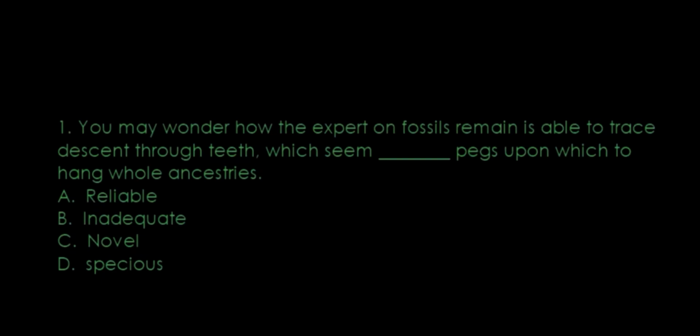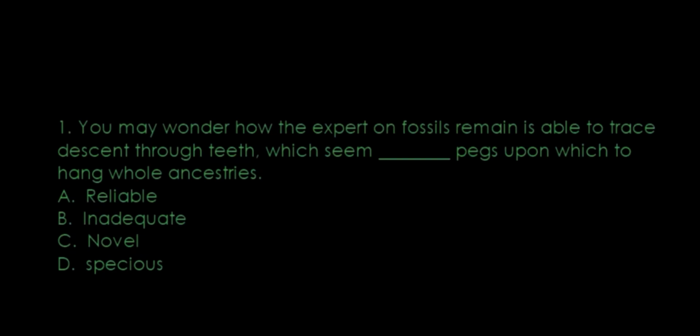So we're going to be just working on the difficulty level, really. Let's take a look at the first one. You may wonder how the expert on fossil remains is able to trace descent through teeth, which seem dash pegs upon which to hang whole ancestries. So can you tell that they're talking about two things in opposite directions?